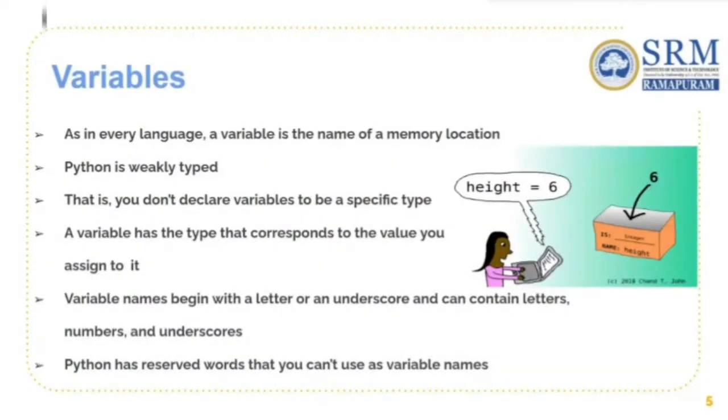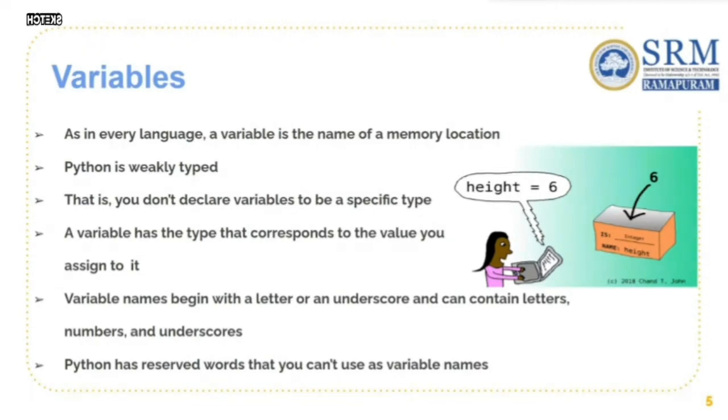So moving on, variables are just like what we use in mathematics. For example, we all know the equations, right? Let's say x plus 1 equal to 0. Here x is a variable. We all know that, right? In Python, it's a bit similar. Variables are of a specific data type and are used to store a value. As shown in the slide, let's say height is the variable, and we know that the height of this box is 6. In order to store the value 6, we use this variable called height. That's the purpose of a variable.